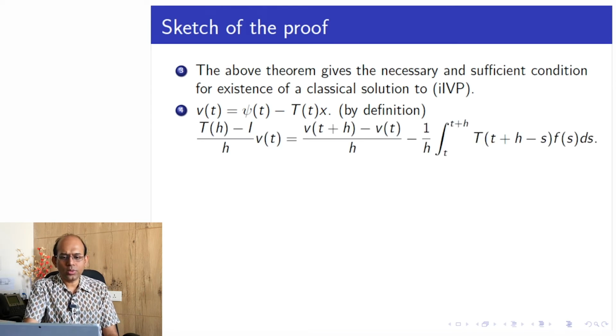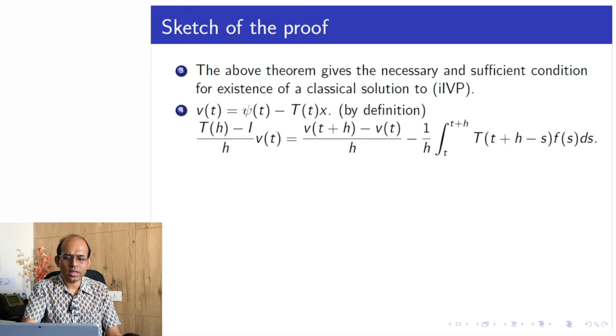Okay, so now we would like to use either of property 1 or 2 to obtain that psi is differentiable. Okay, psi is differentiable, and not only that, psi satisfies that IVP.